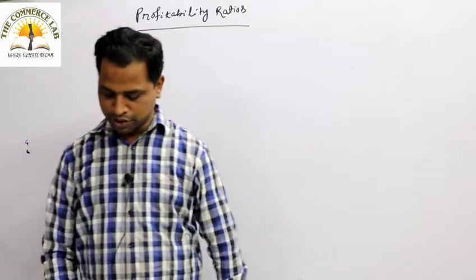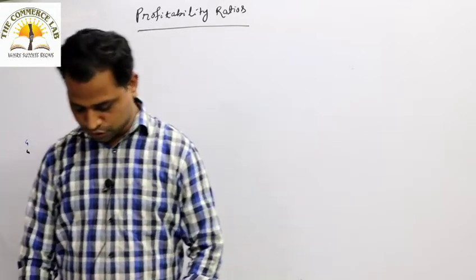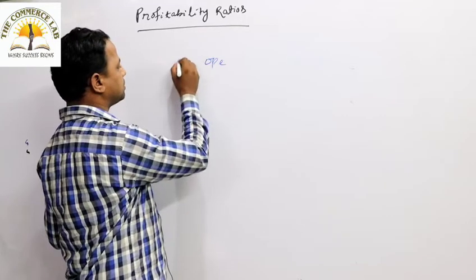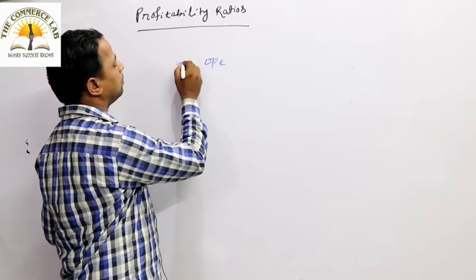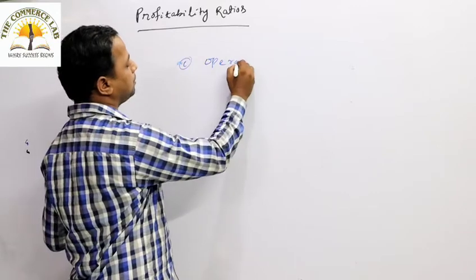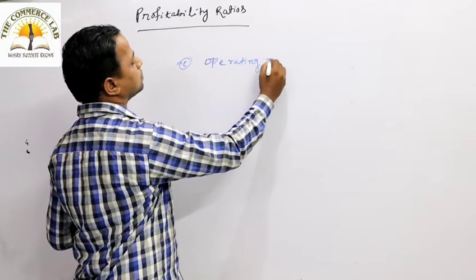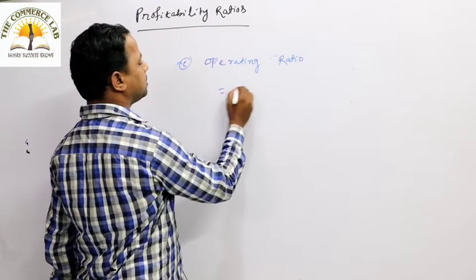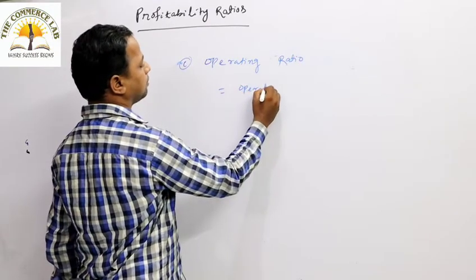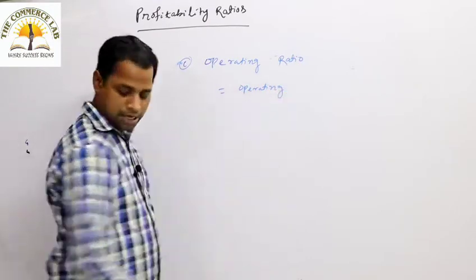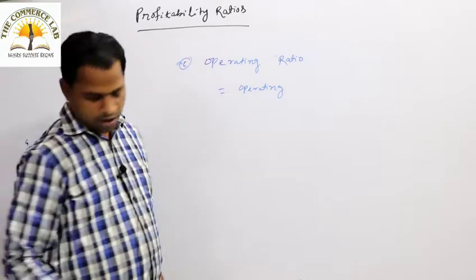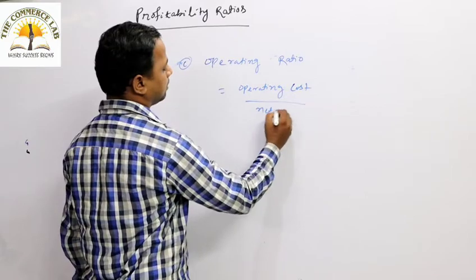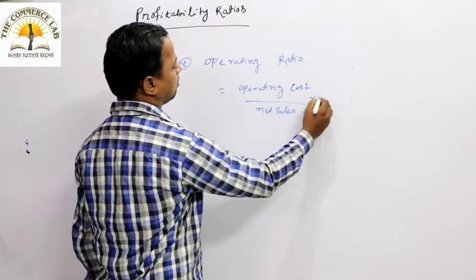After the gross profit and net profit ratio, the next ratio we are going to calculate is the operating ratio. What is that? Operating ratio. This is the third ratio. So how to calculate the operating ratio? The operating ratio can be calculated as operating cost divided by net sales into 100.